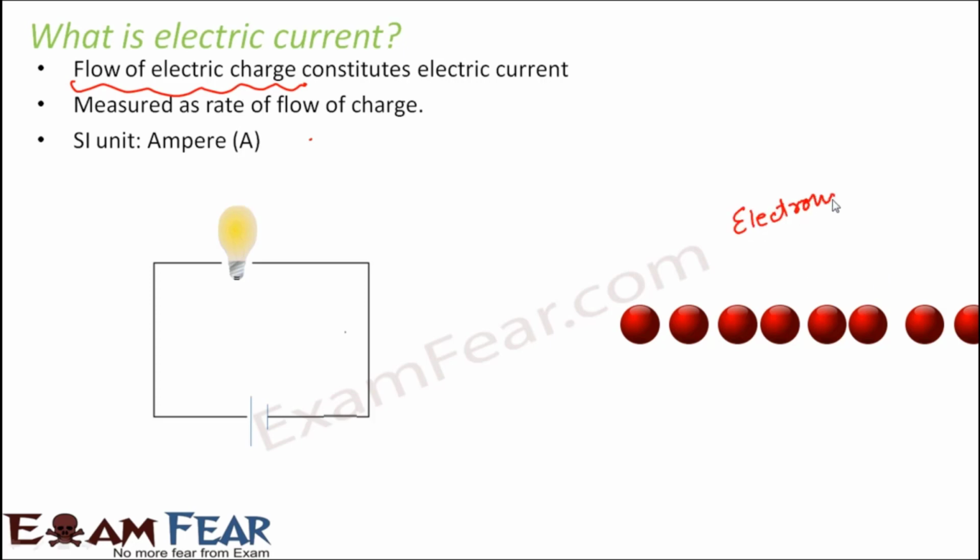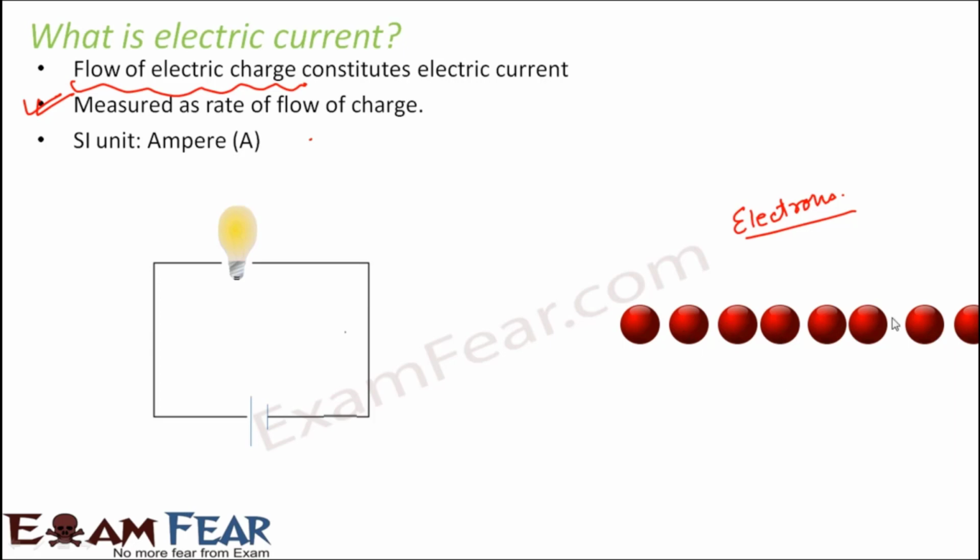Now, since they are electrons, that is why their flow is termed as electric current. Now, how do we measure electric current? That is, how much electric current has flown through a wire. So, we measure it as the rate of flow of charge. That is how fast these charges are moving, how fast the electrons are moving. That would decide how much current is flowing through the wire.